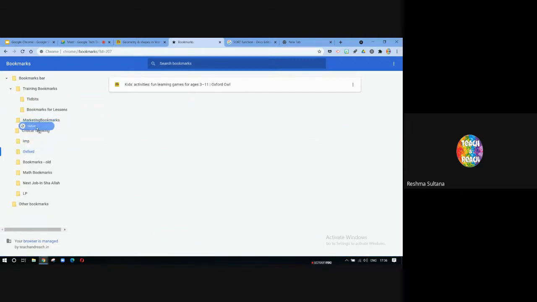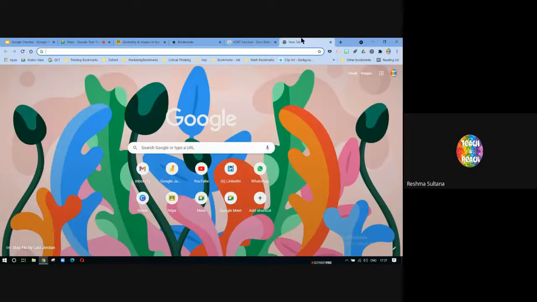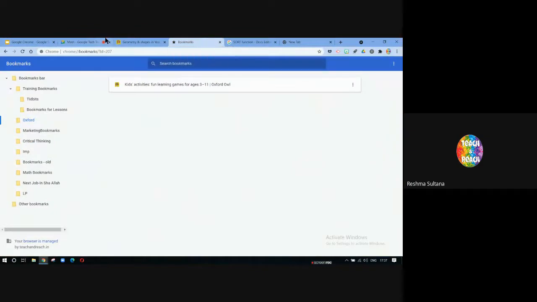You can see this is also possible. So it doesn't require much effort. You don't have to do a lot of things. You just drag and drop here. And automatically when you refresh it, you can see Oxford has come in the front now. Earlier it was here, now it has come in the front. So that's how you manage bookmarks.